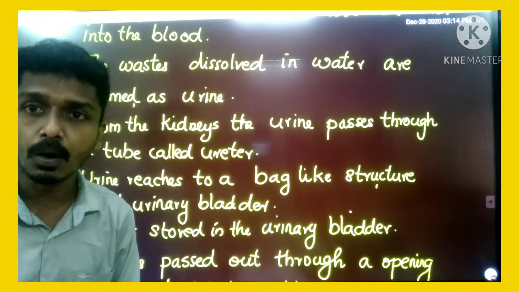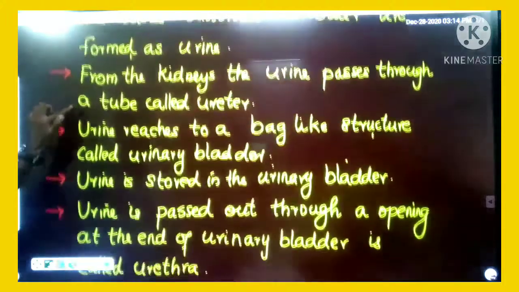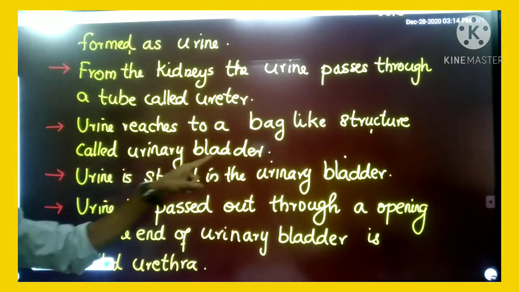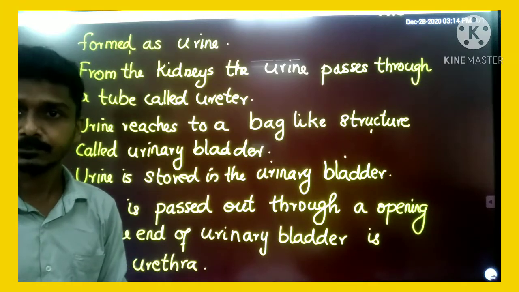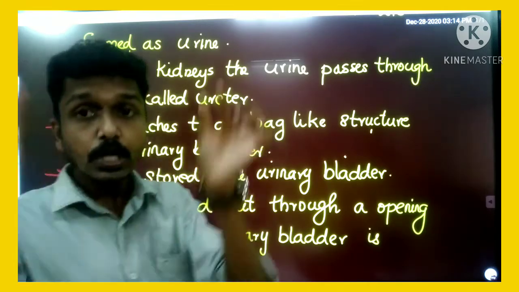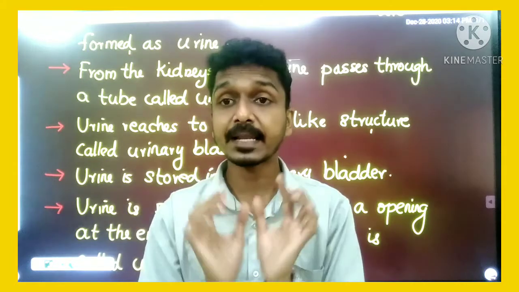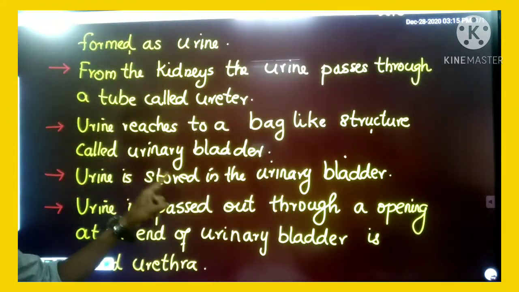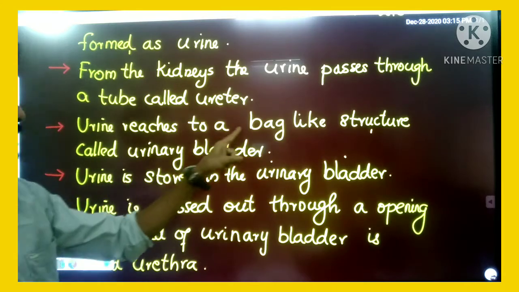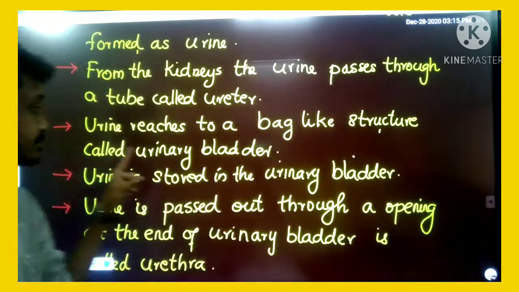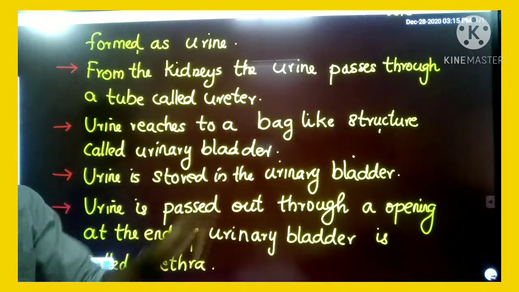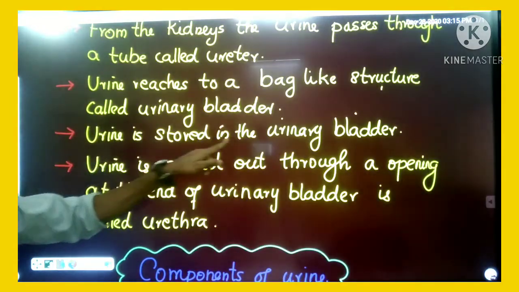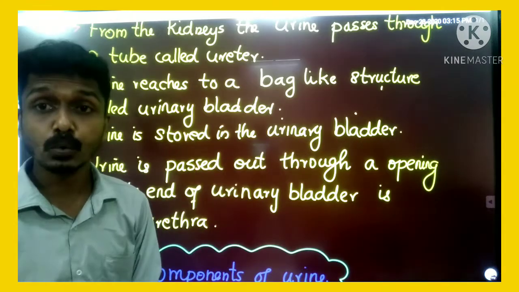Urine reaches a bag-like structure called urinary bladder. Then urine is stored in the urinary bladder.